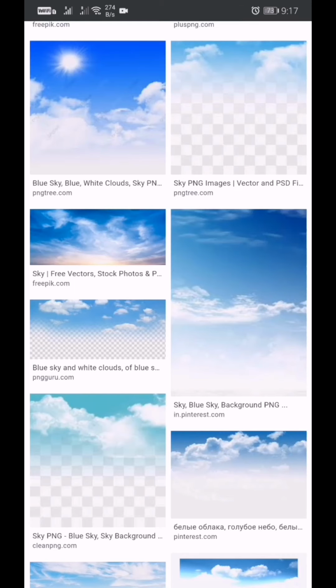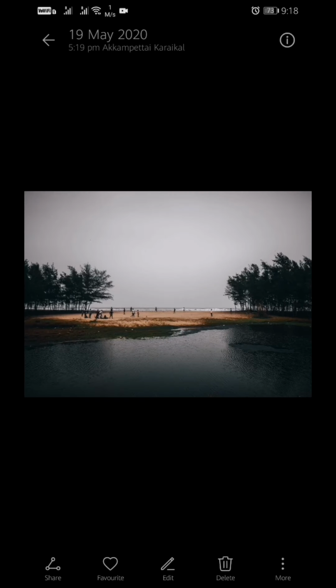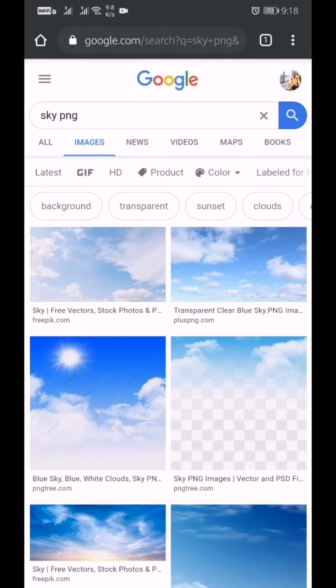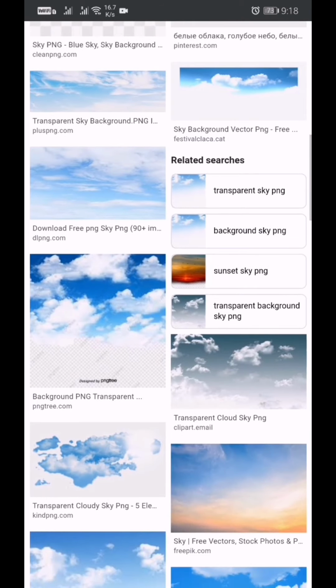Hello everyone, today we will do some sky replacement, and I have searched here for sky PNG, and we will be replacing the sky of this image. Here the sky is super flat, so we have to replace this flat sky because we need some dramatic sky at the background of this image. So we will download some PNG file and replace this white sky with this dramatic sky.